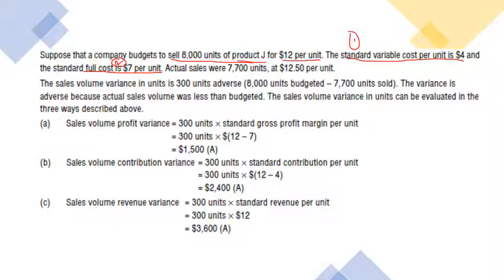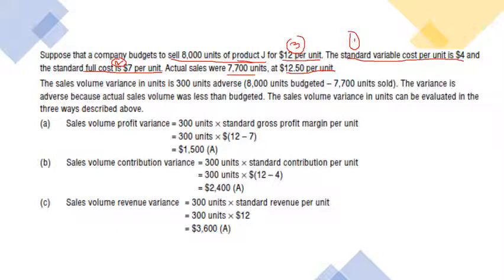And the actual sales were 7,700 units, and the price of that unit was 12.5. The standard was 12 per unit. However, the actual sales price per unit was 12.5. So we have another point here, which is point 3.